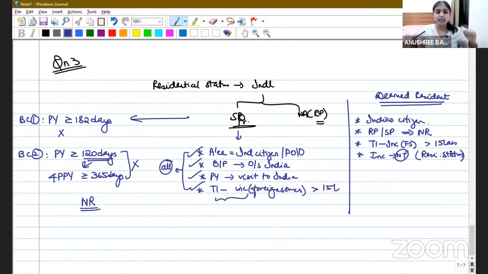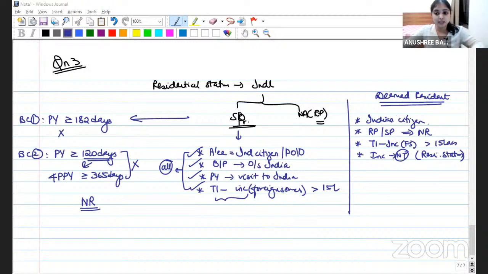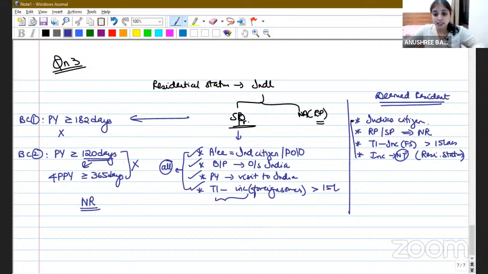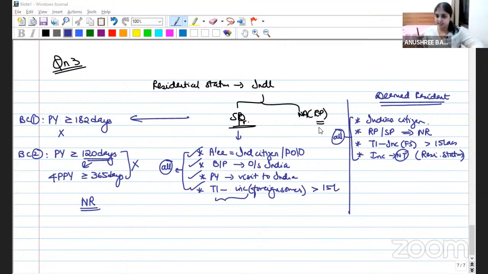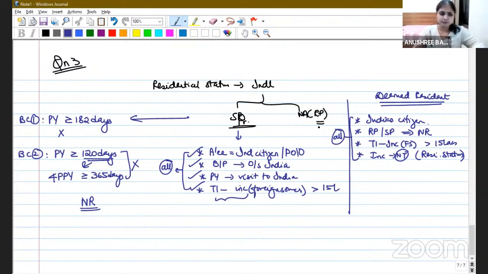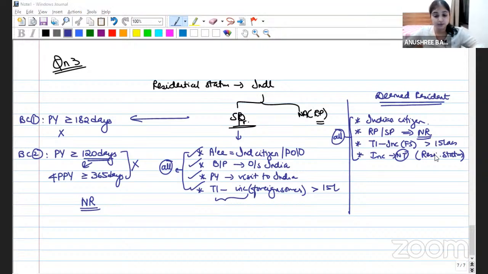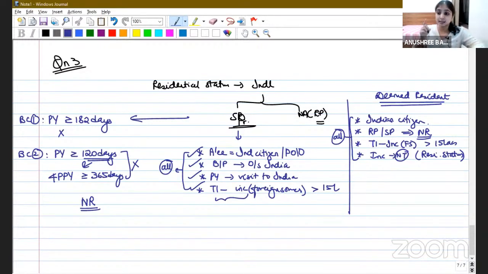Do you remember learning this concept, guys? Yes, this is another Finance Act 2020 concept. Deemed resident, all these four conditions have to be fulfilled. What are the four conditions? Number one, he should be an Indian citizen. Number two, regular provision, special provision, whatever is applicable to him, the answer should be he's a non-resident. His total income minus income from foreign sources should be more than 15 lakhs. And his income should not be taxable in any country because of his residential status.